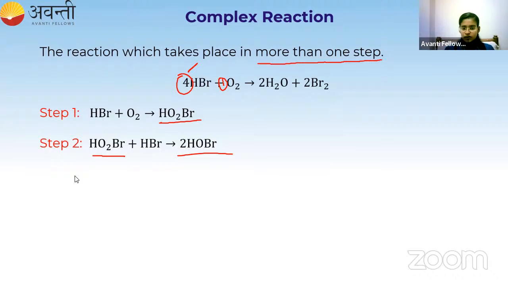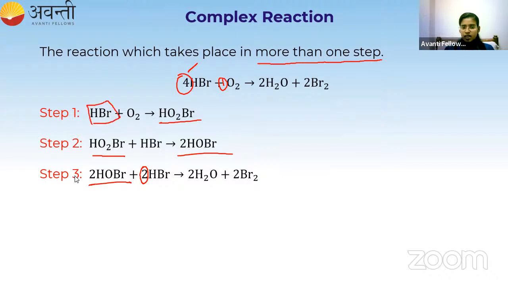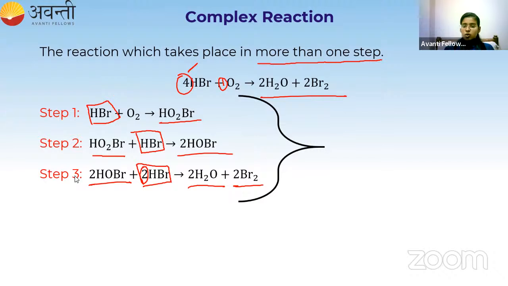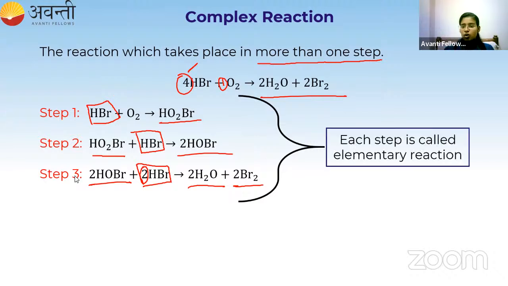And in step 3, what will happen? The 2 HOBr which are formed will react with the remaining 2 moles. So we have 4, no? This is the first HBr, this is the second HBr, and these two are the third and fourth HBr. So these will react with each other and form the products H2O and 2Br2. Got it? So now this reaction takes place in 3 steps. Each single step is called an elementary reaction.